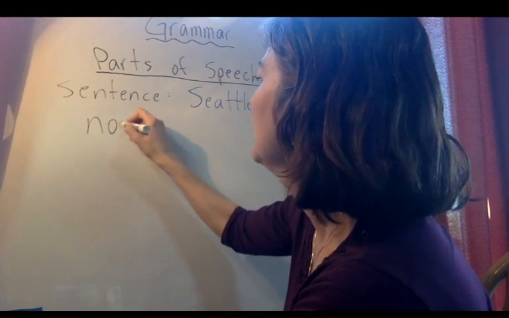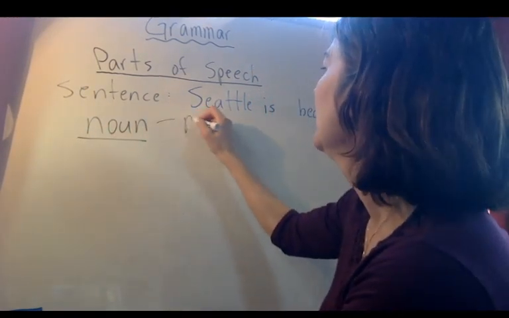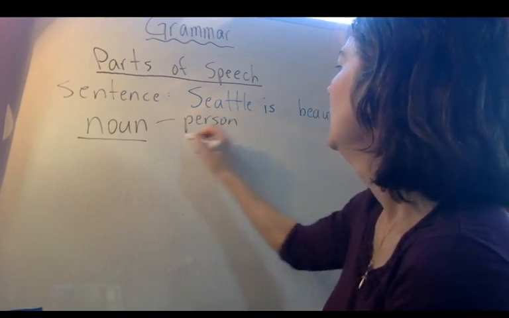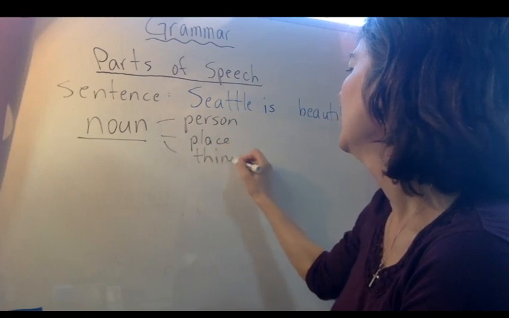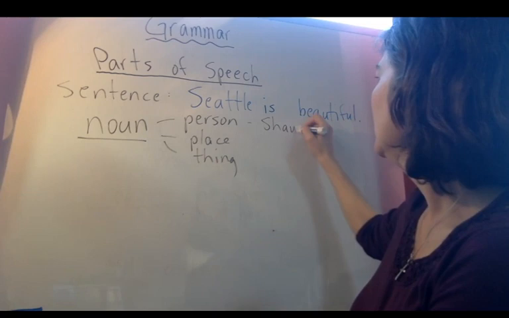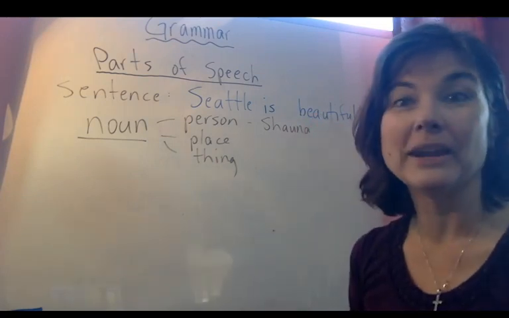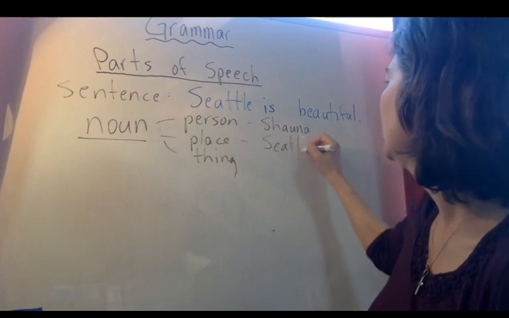All right, parts of speech. One of the most basic parts of speech, we call it a noun. Okay, a noun can be a person, a place, or a thing. Person, for example, a name like my name, Shauna. A place, for example, Seattle.